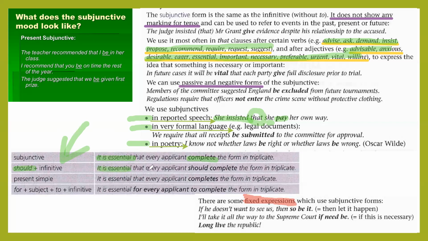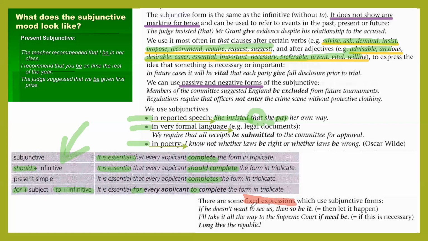"It is essential that every applicant should complete." And if we put away should, we have just infinitive. But we can use present simple as well in this construction. And we can use "for" plus subject and "to" infinitive: "It is essential for every person to complete the form."